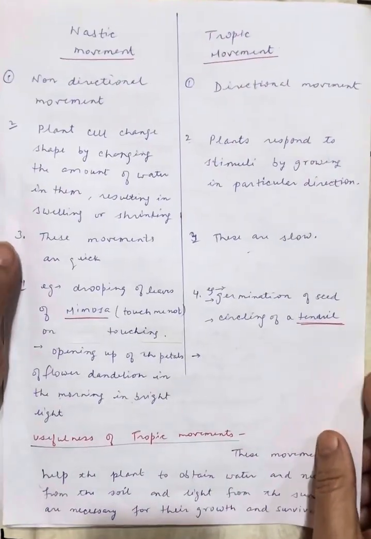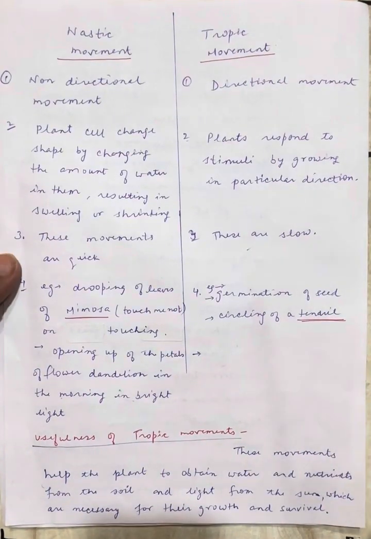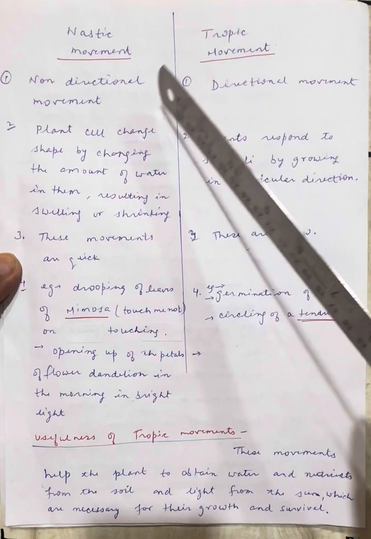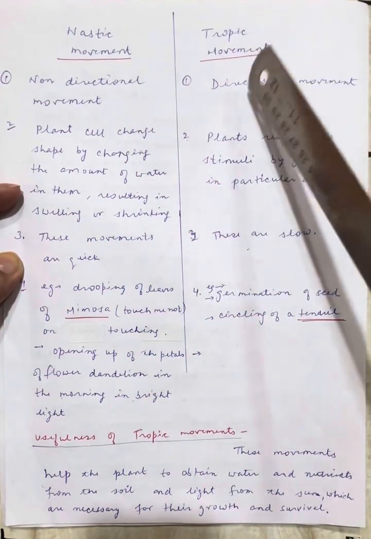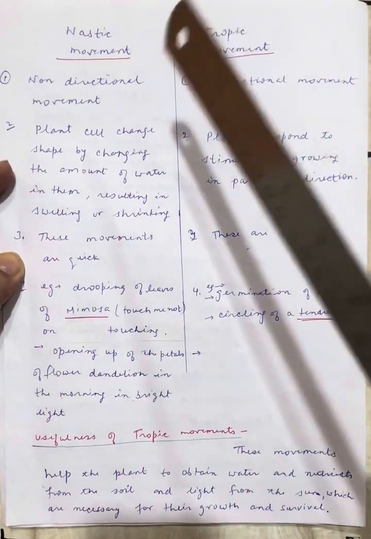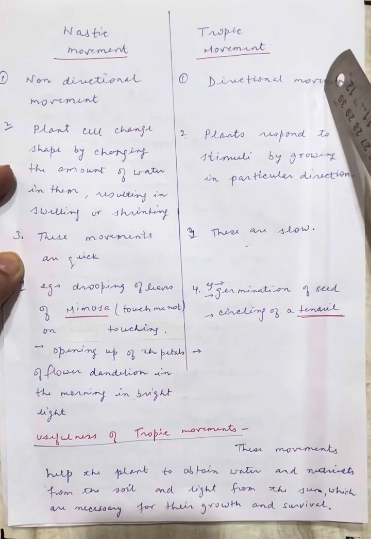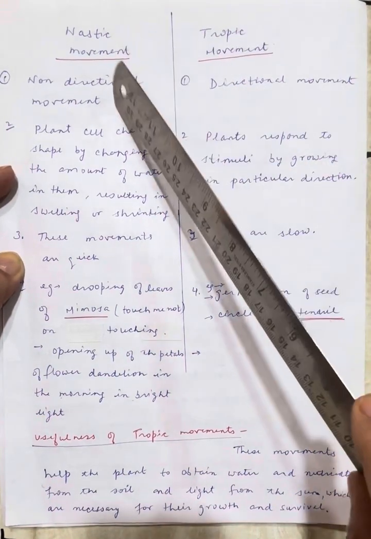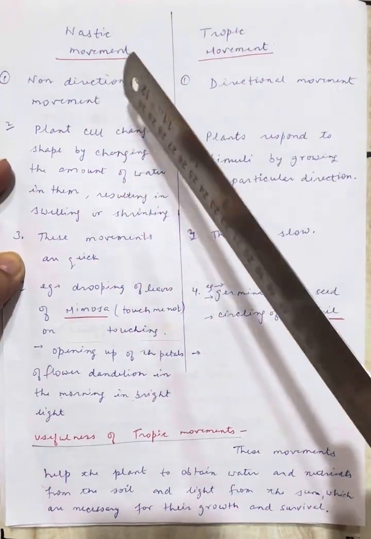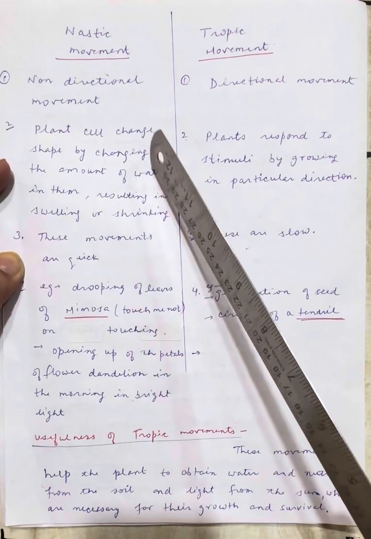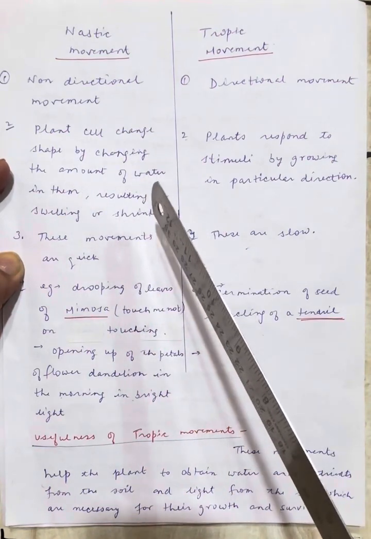So we can differentiate between these two, nastic movements and tropic movements. The nastic movements are non-directional movements, but tropic movements are directional movements, and it depends on the direction from where the stimulus is coming. The nastic movement does not depend on the direction of the stimulus. In the nastic movement, plants change shape by changing the amount of water in them, resulting in swelling or shrinking.